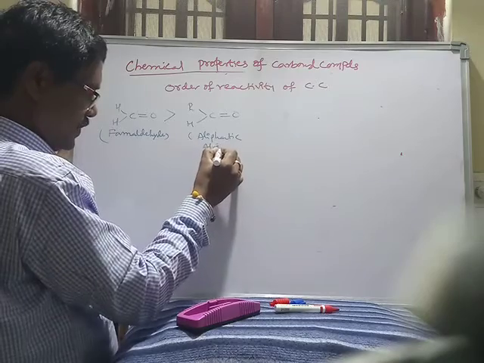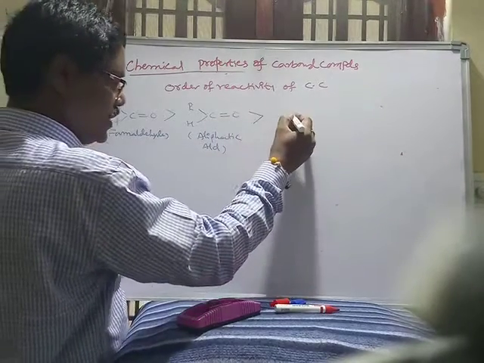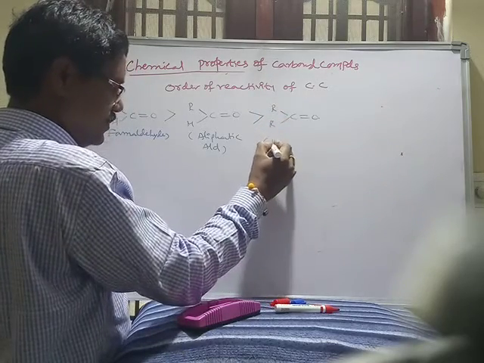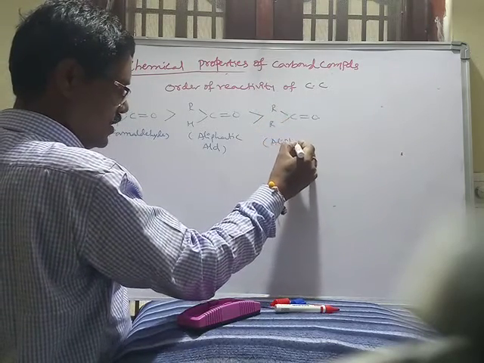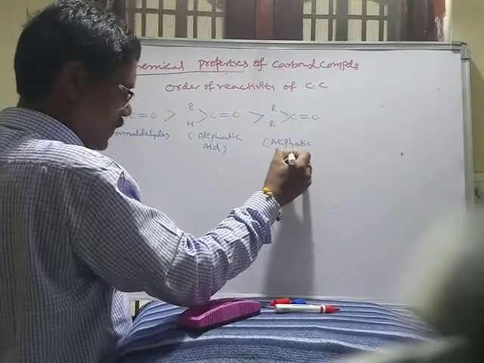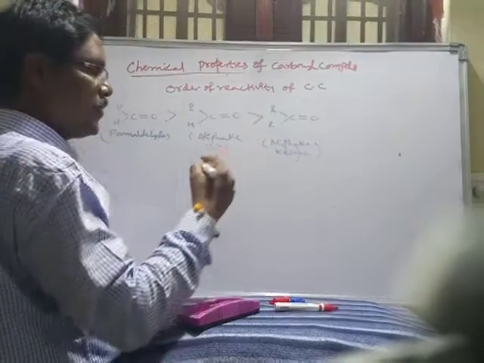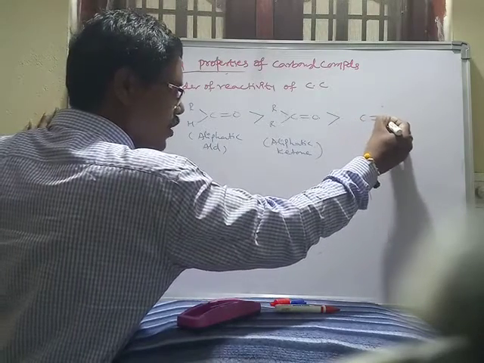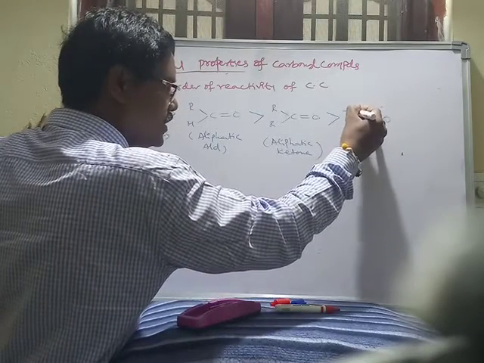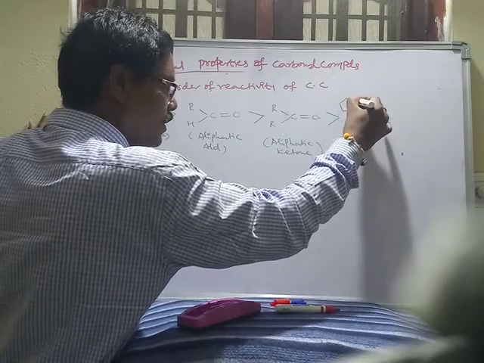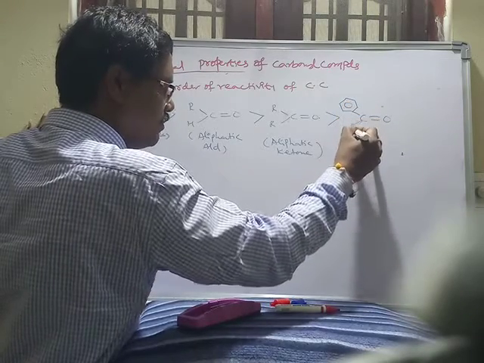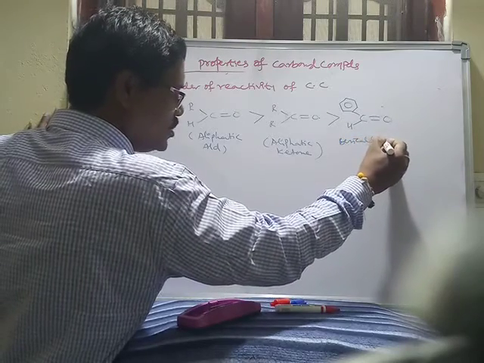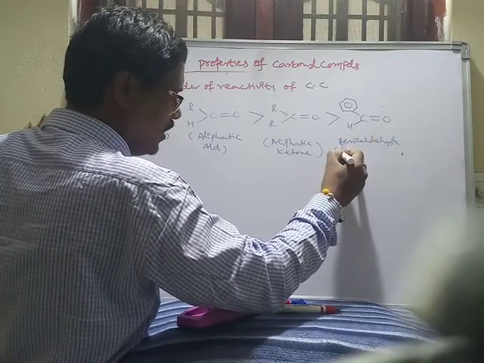Next to this is the aliphatic ketone. After this, with C double bond O, one benzene ring and one hydrogen: benzaldehyde, or aromatic aldehyde.